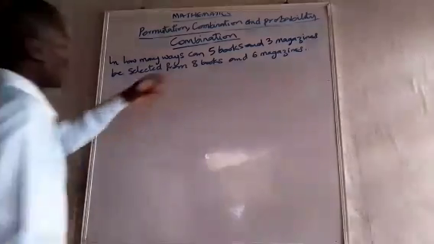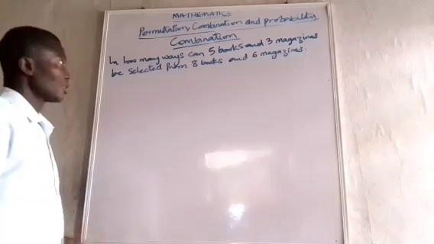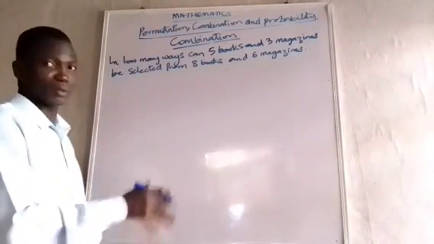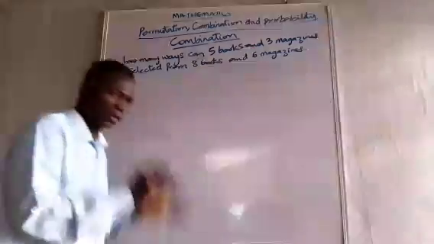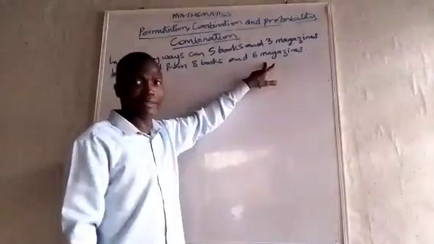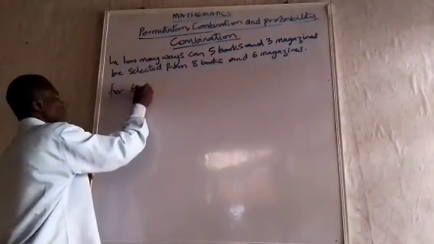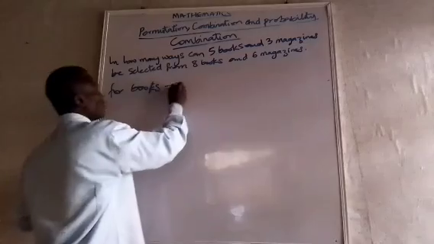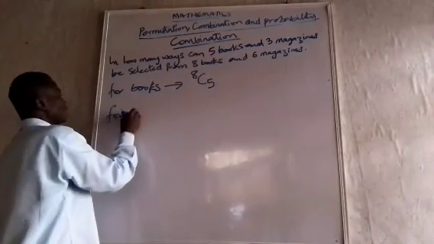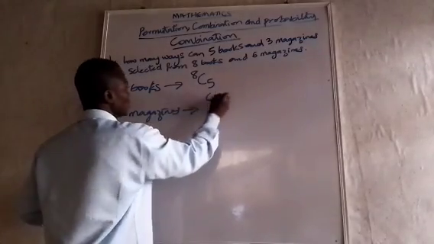In how many ways can 5 books and 3 magazines be selected from 8 books and 6 magazines? The other time when we were talking about 3 fish from 7 fish, we just dealt with the fish alone. So now it is specified: 5 books from 8 books, 3 magazines from 6 magazines. For books, we have 8C5. For magazines, we have 6C3.